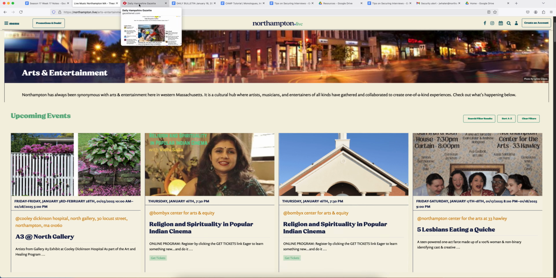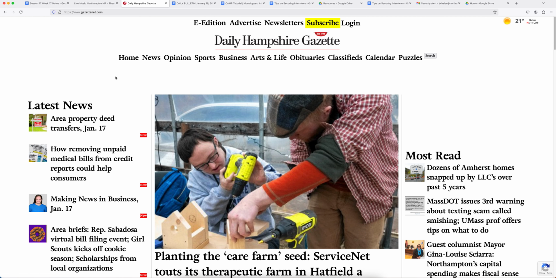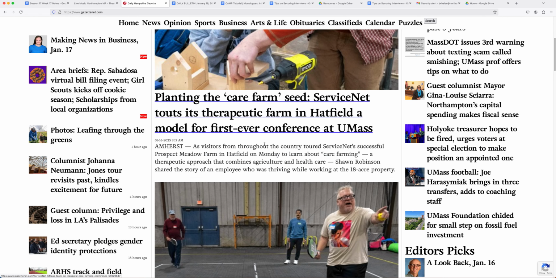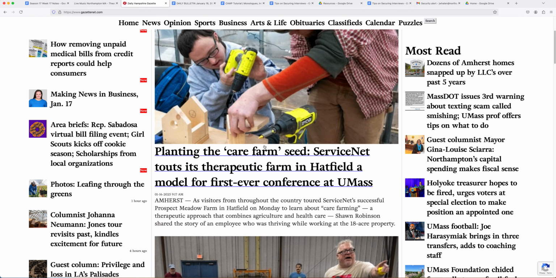Another really good place is the Daily Hampshire Gazette and Mass Live. These sites are going to give us some information on local events and stuff that are here.